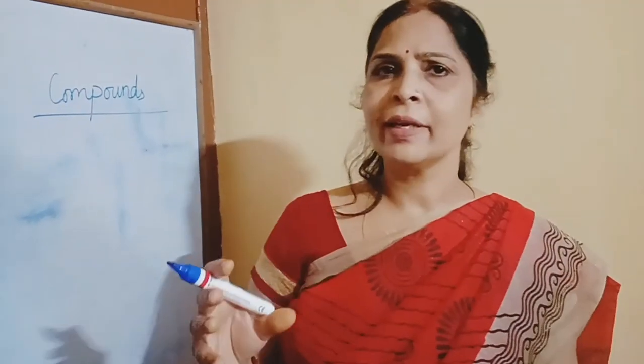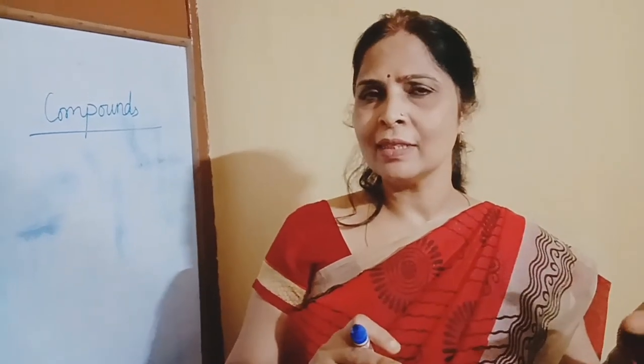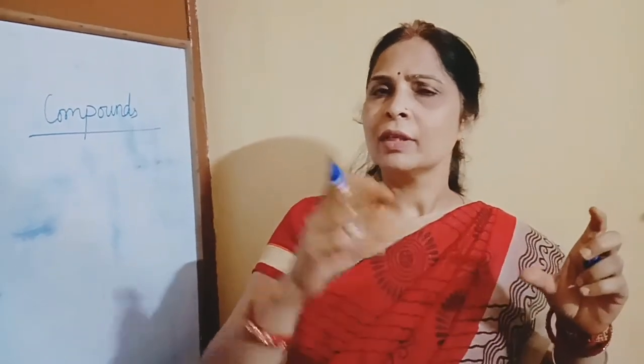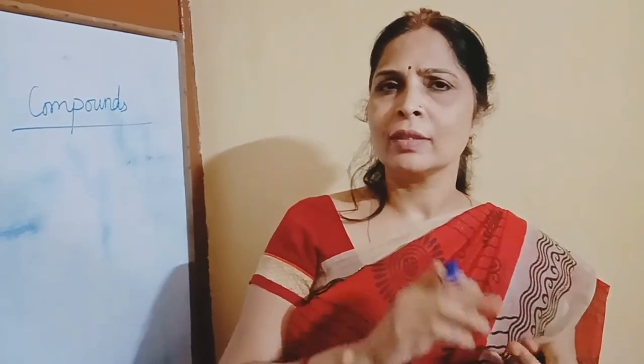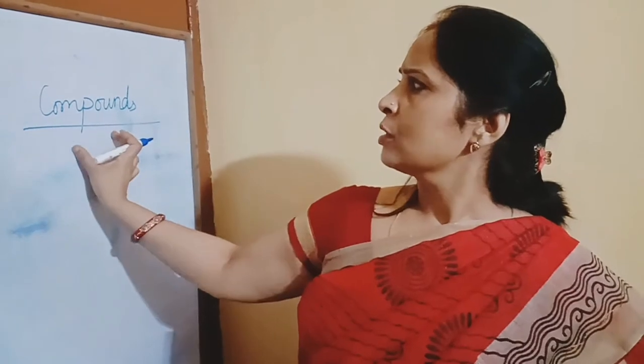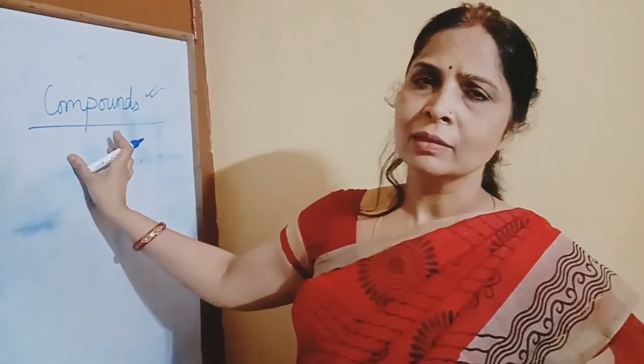I already explained about elements. Elements are pure substances, and they can further be classified into metals, non-metals and metalloids. Now another pure substance is compound. How can we define it?